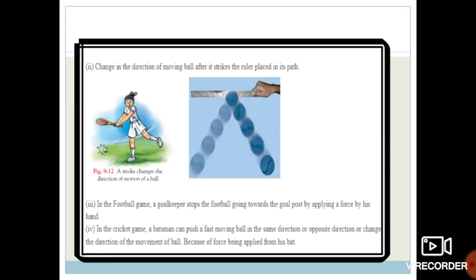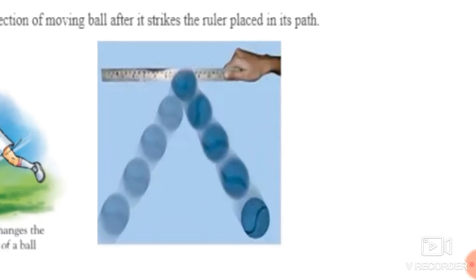Now the second one is that it can change the direction of a moving ball after it strikes a ruler placed in its path. Suppose there is a ball which is in the moving state, and I take one scale in front of that ball, what will happen? That ball will strike that scale and easily change its position. That means it turns to another direction, just like this example.